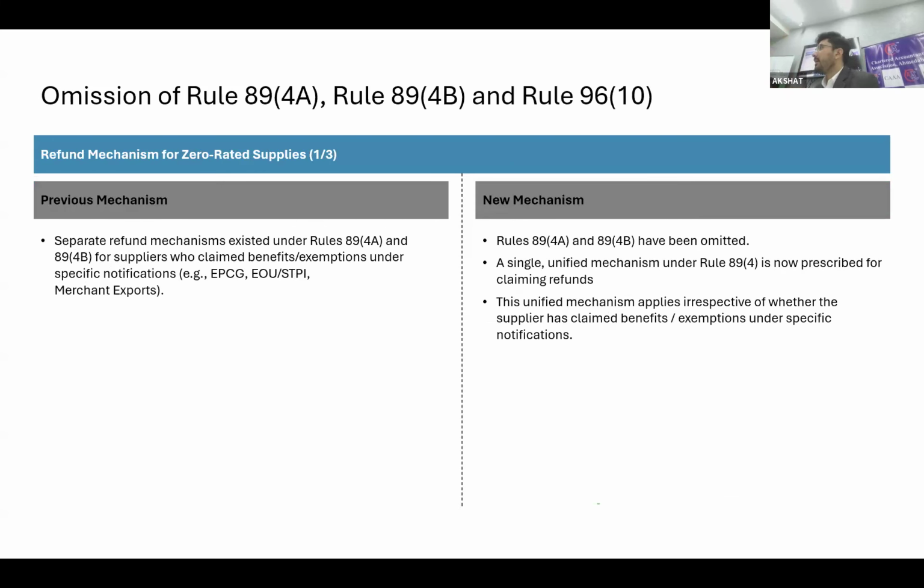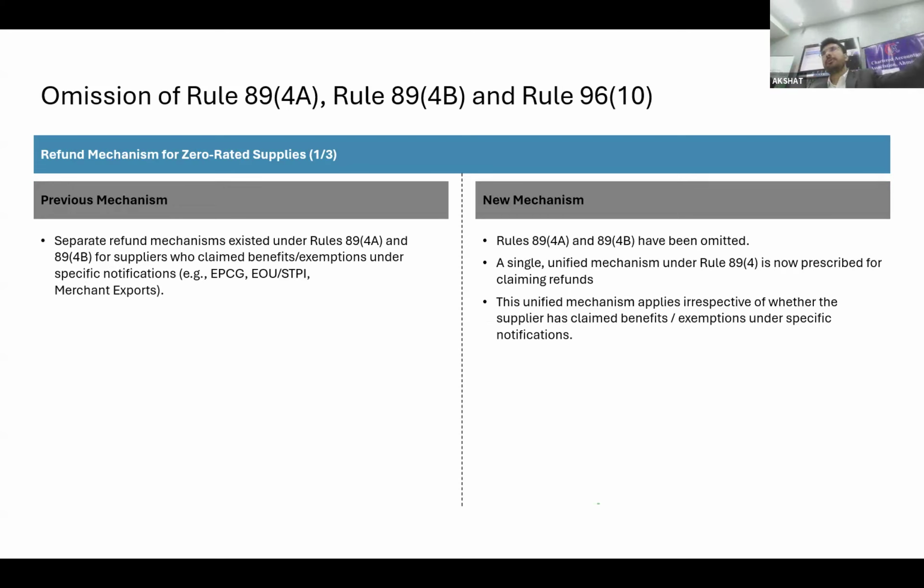Talking about 89, 4A, 4B and 9610, I think that is all settled. If you are taking any advantage of the duty saving scheme, at the time of filing a GST refund you need to calculate it the other way around. First, 9610 is with payment of tax, 89 is without payment of tax.